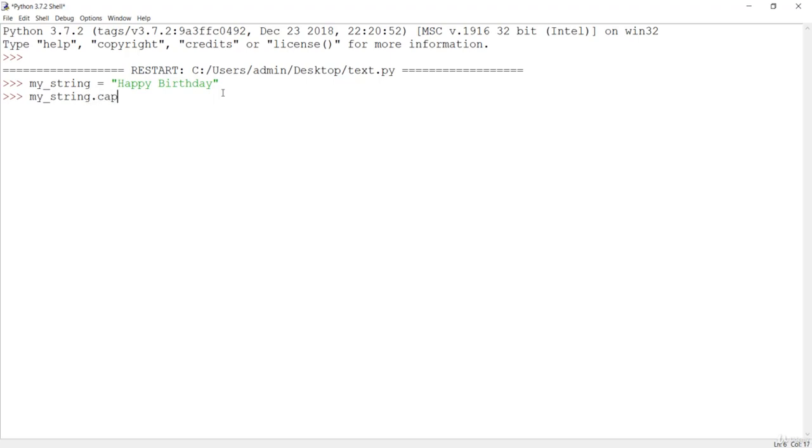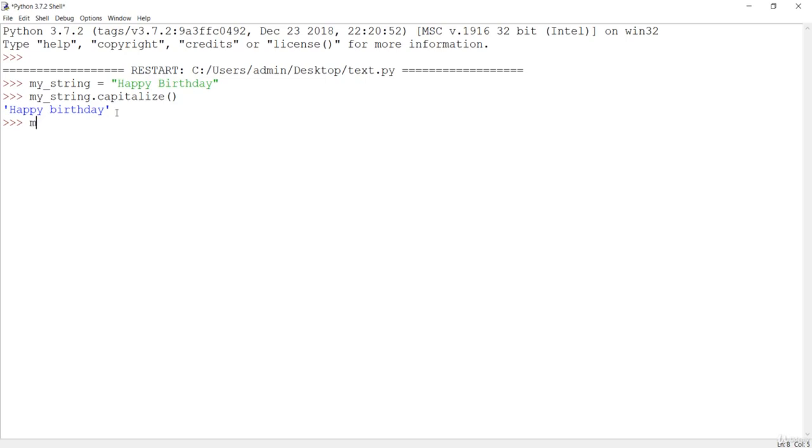So I'll say capitalize. Just make sure you enter this function. When I hit enter, you can see that with this function only the first letter will be capitalized and all the other letters will be in lowercase. So this is the capitalize function.